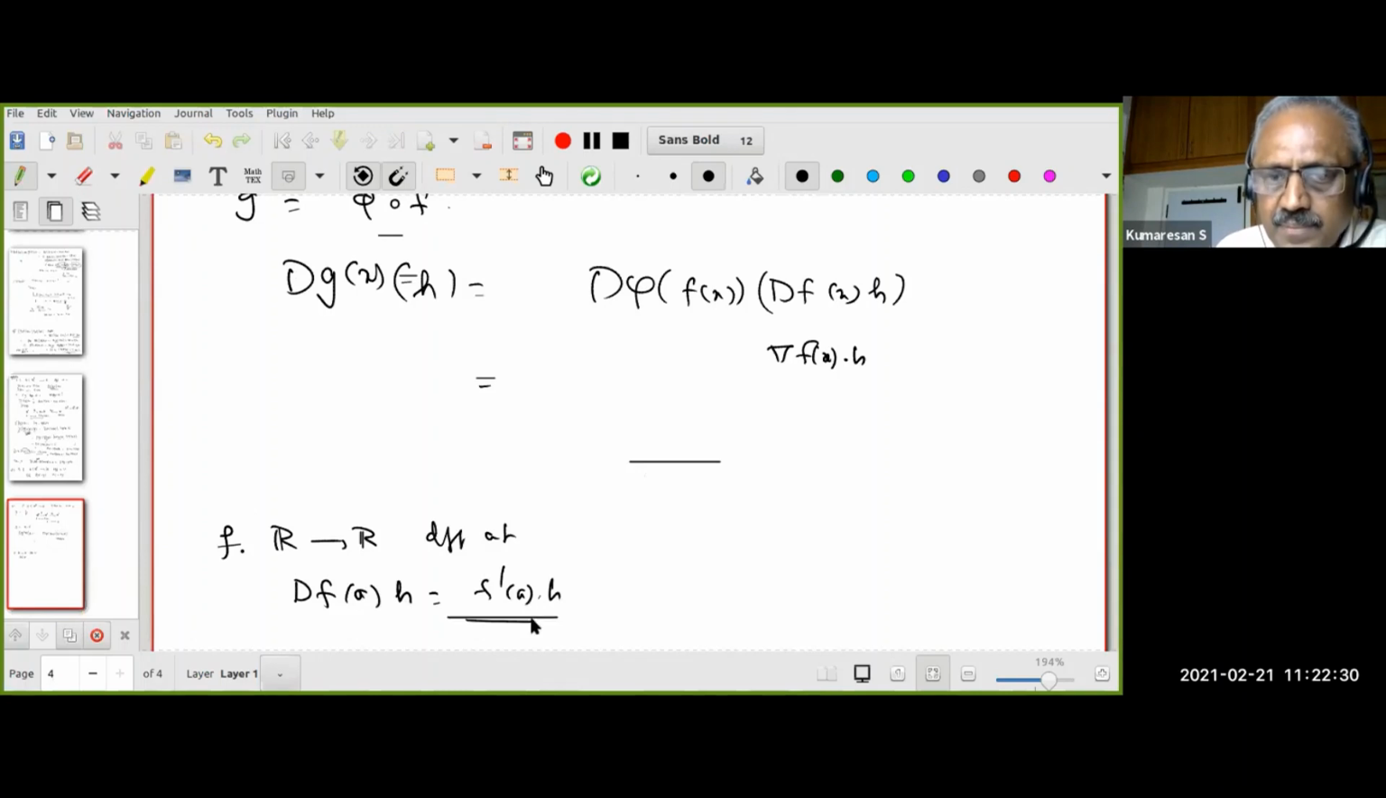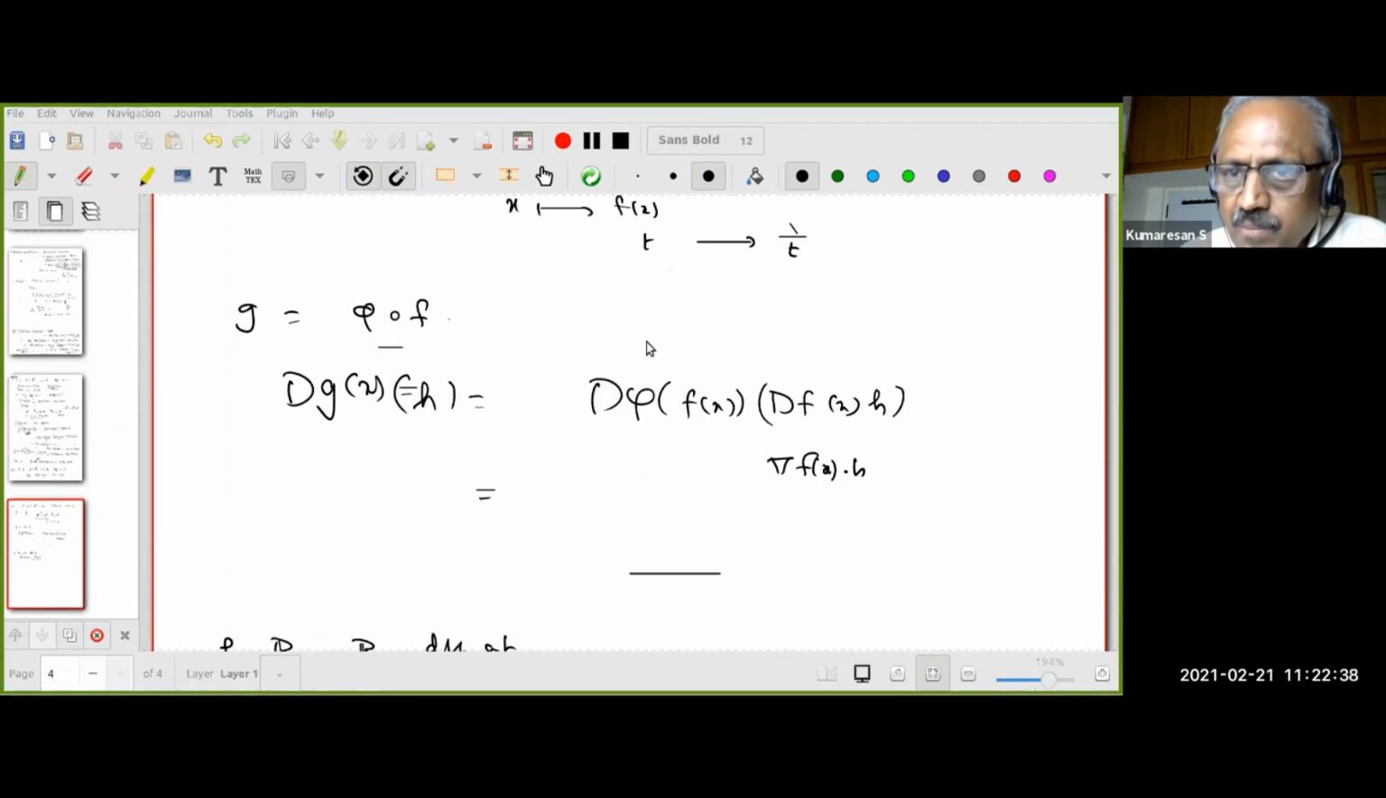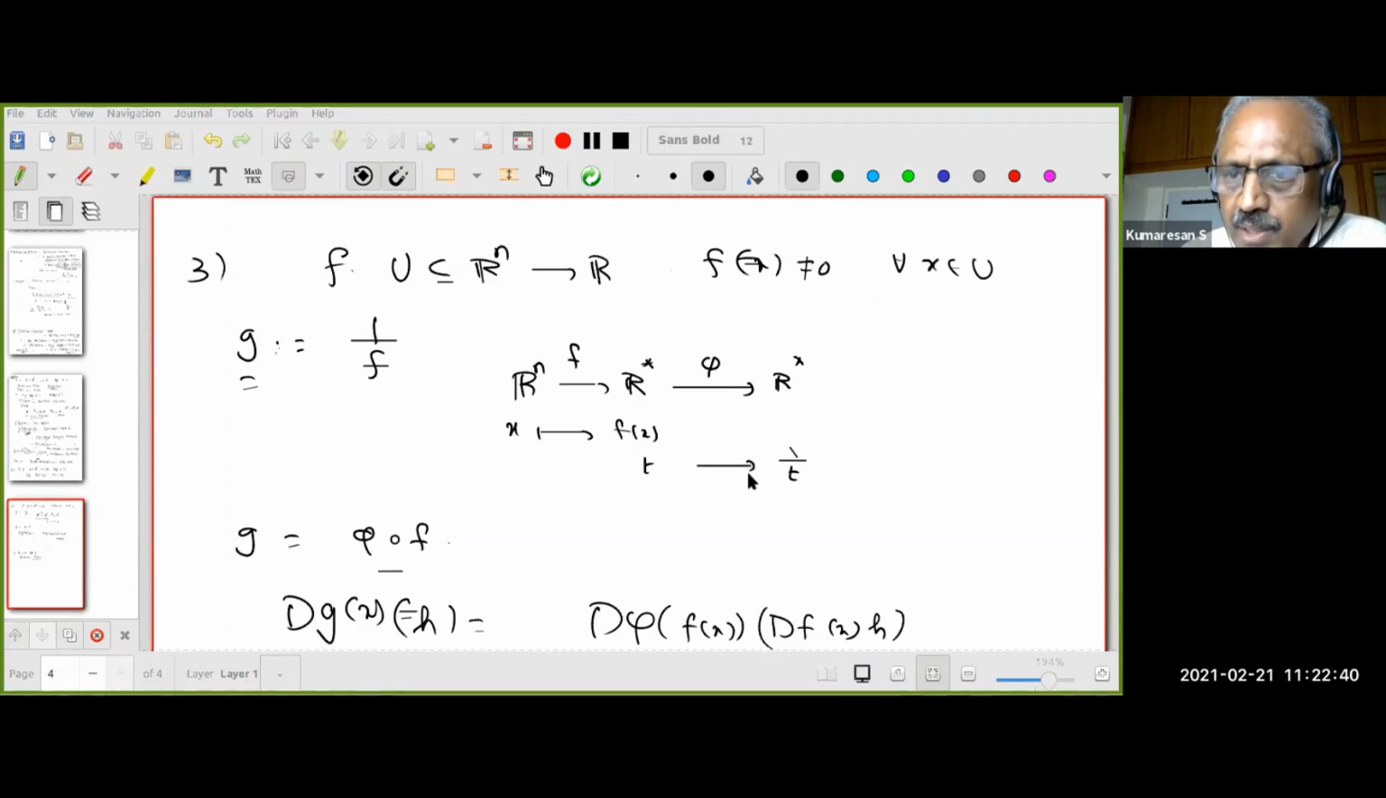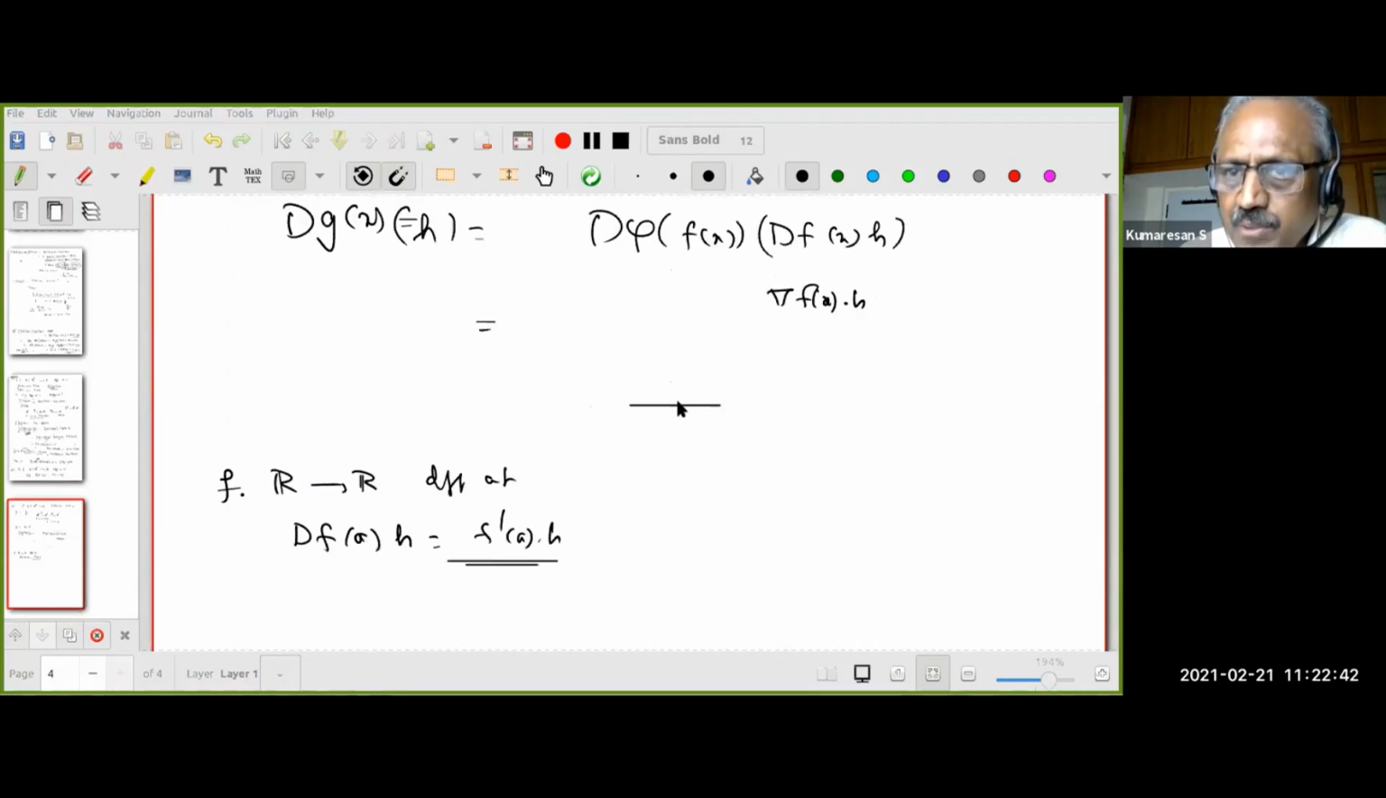Do you remember that? Yes. The f dash A is when I take H equal to 1. Okay. Now remember my phi is a function from R to R, t going to 1 by t. Therefore, what is the derivative of d phi acting on any number? It is going to be a classical derivative of this function.